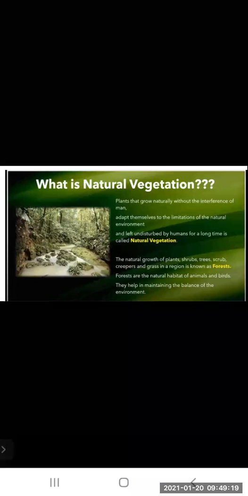Because if forests are there, then only the animals and plants can live there, and the balance between the humans and the other elements of the environment, that is the trees, vegetation, flora and fauna, will be maintained. So forests play a very important role in maintaining the balance of the environment.